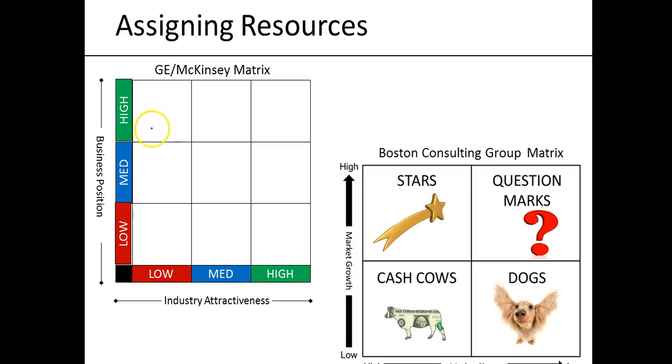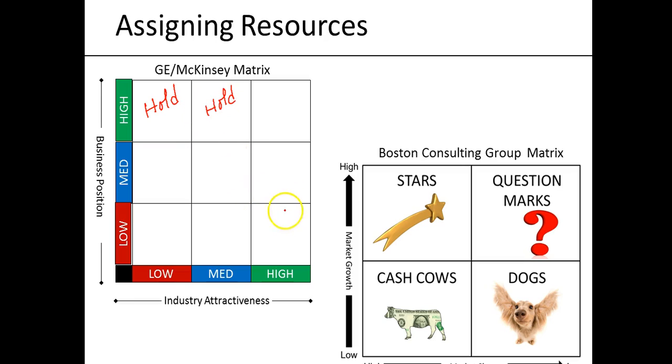Just to tell you, in general we have 3 options to decide about our SBUs. For example, if we are very strong in any business but the attractiveness of the industry is low, we can say okay, let's hold this position. And same goes for some other businesses where the industry is medium attractive, but we are still very strong in that industry, so we can hold that position.